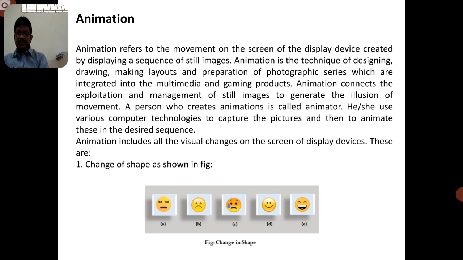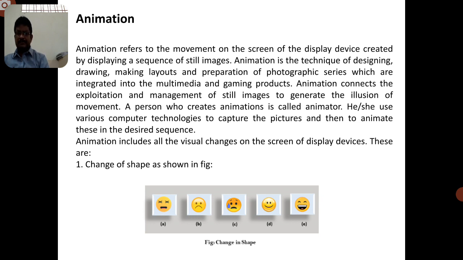So what is animation? Animation is the technique of designing, drawing, making layouts and preparation of a photographic series which are integrated into multimedia and gaming products. So it is very clear, it is a technique that involves some designing part and the integration of those designs with the help of the multimedia concept.